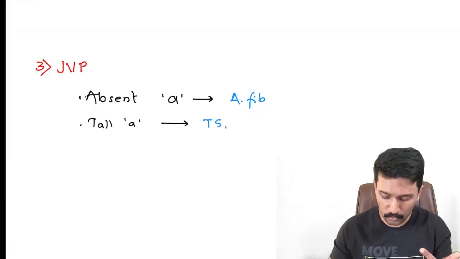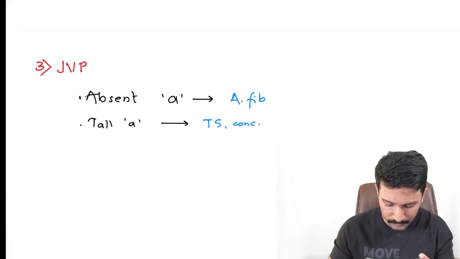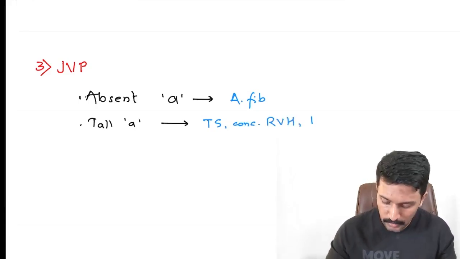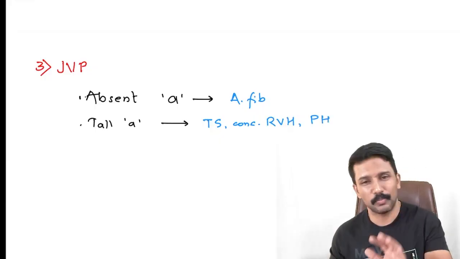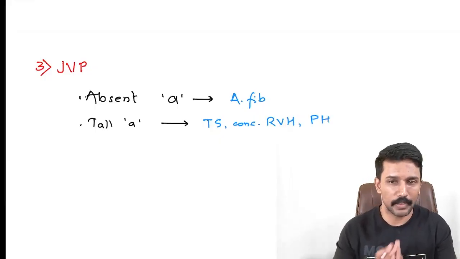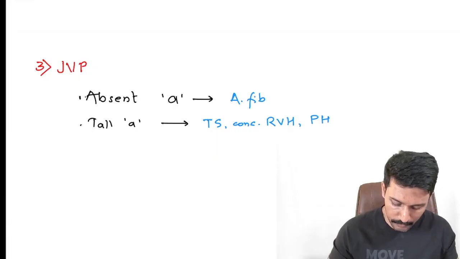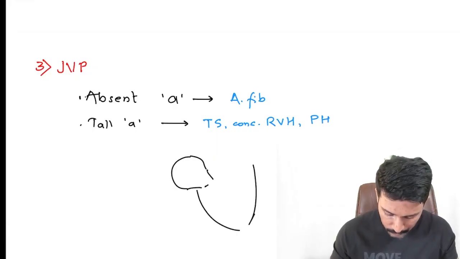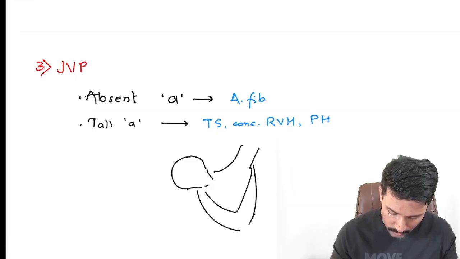It could also be because of concentric right ventricular hypertrophy. It could also be because of pulmonary hypertension, because pulmonary hypertension leads to right ventricular hypertrophy, right? If you're finding it difficult to remember, just look at this. This is right atrium. Blood moves from right atrium to right ventricle, and from right ventricle to pulmonary artery.